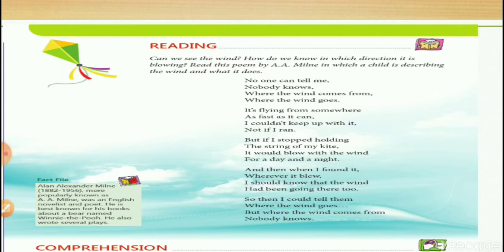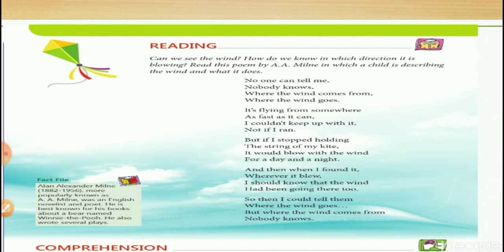Always remember that in the poem, wherever the paragraph is, you have to see the last words of the lines in the paragraph. They have to match. The last word of the first line may match with the third line's last word, or maybe the second line's last word. It can happen that the first line's last word matches with the third line's, and the second line's last word matches with the fourth line's. So you have to see the last words.